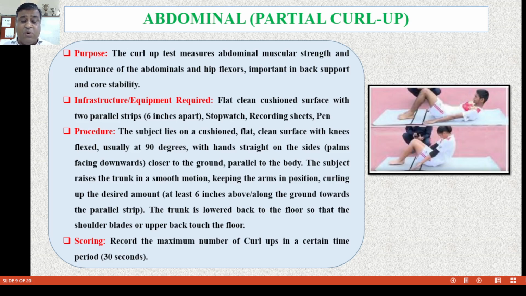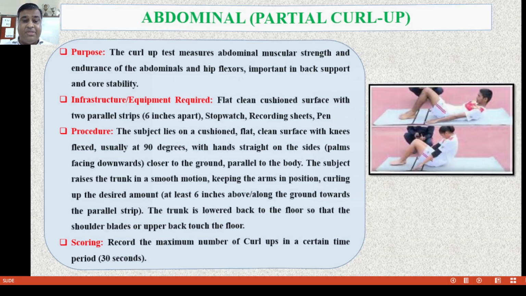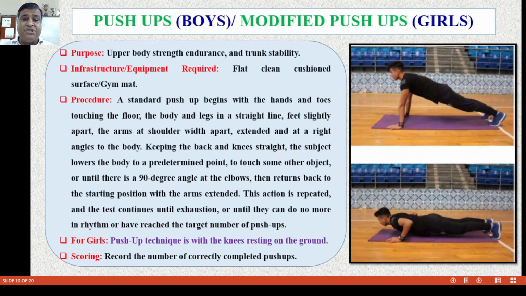The trunk is lowered back to the floor so that the shoulder blades or upper back touch the floor. How do we score? The maximum curl-ups in a certain time period are recorded, and the time period is 30 seconds.